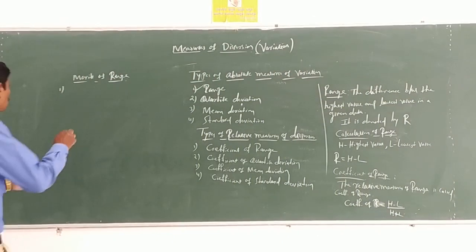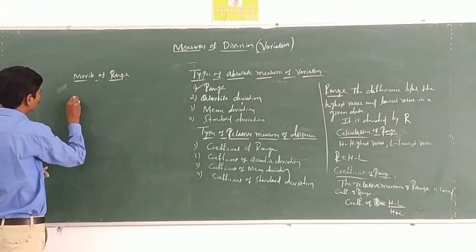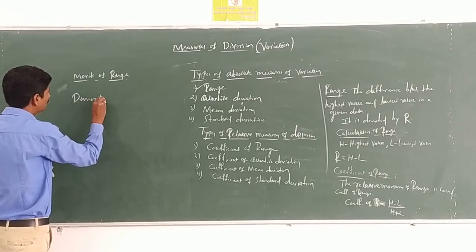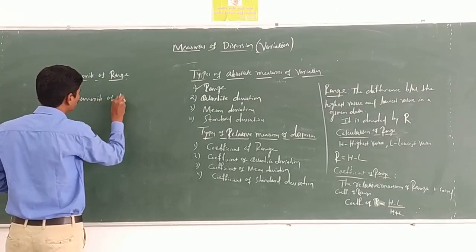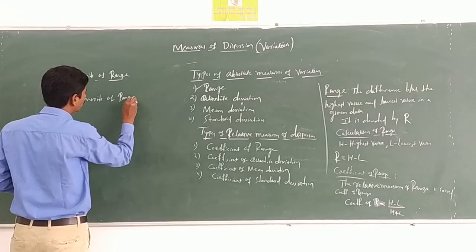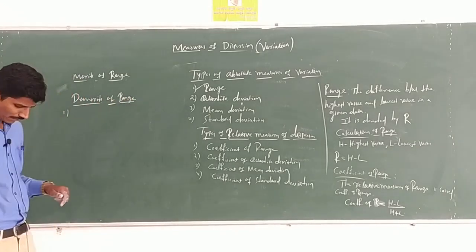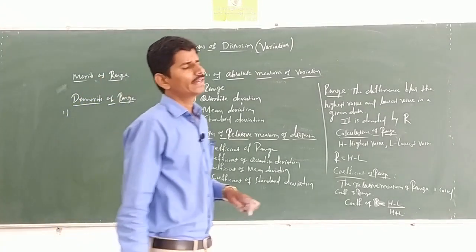The next one, demerits of range. What are the drawbacks of range?